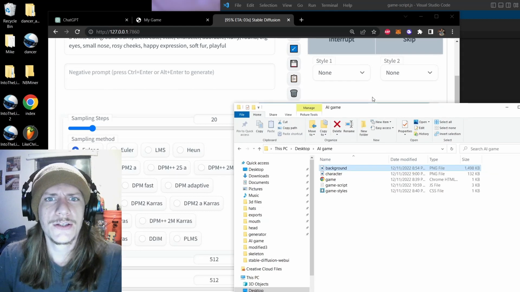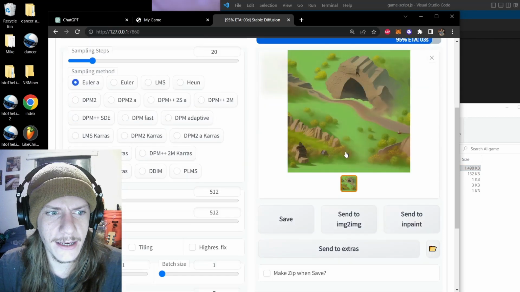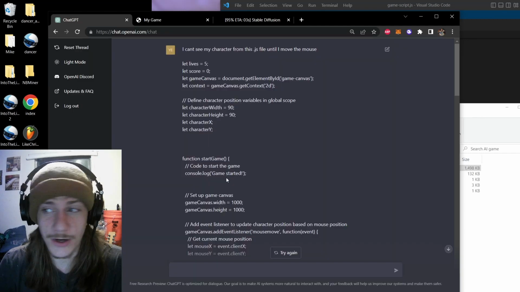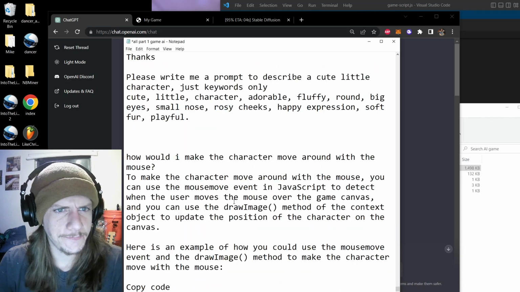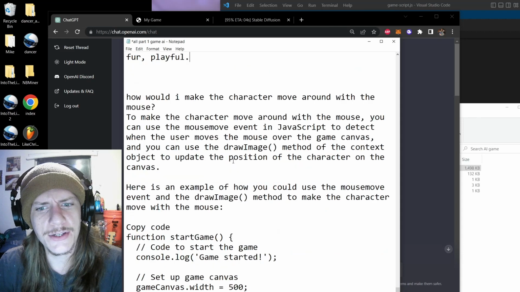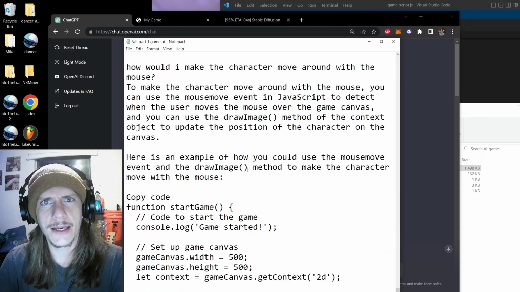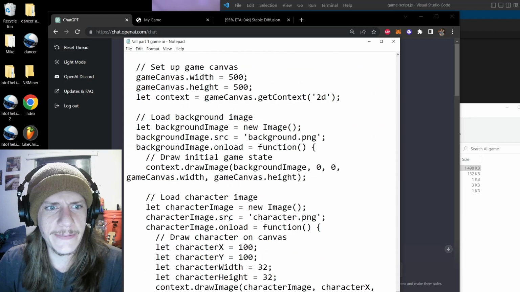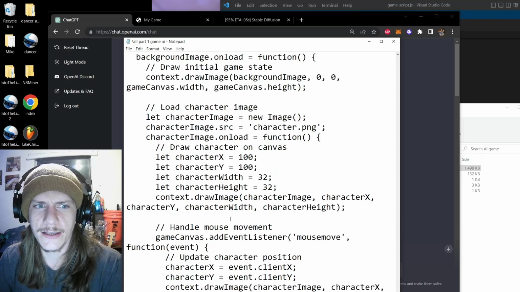So anyway, as you see, this is still completely stuck. I'm just going to hit interrupt. I think it's okay. Y'all get the point. You can use it to write your prompts as you work with the game. So anyway, my next question was, how would I make the character move around with the mouse? And this turned out to be a little bit trickier to get it just right, but it absolutely was able to figure it out, just because I had different desires than what it was assuming.